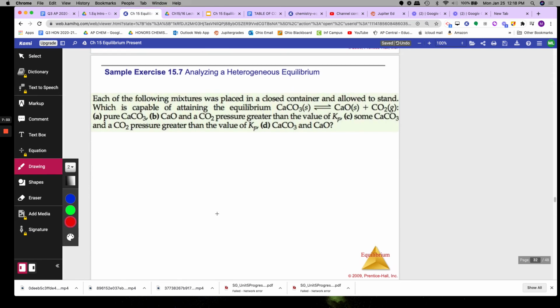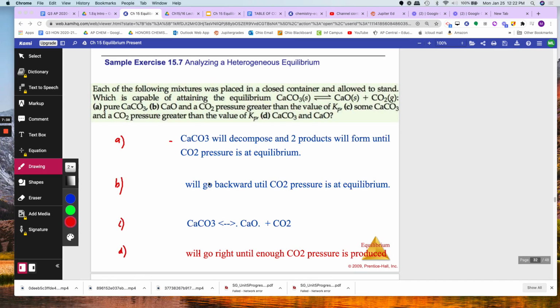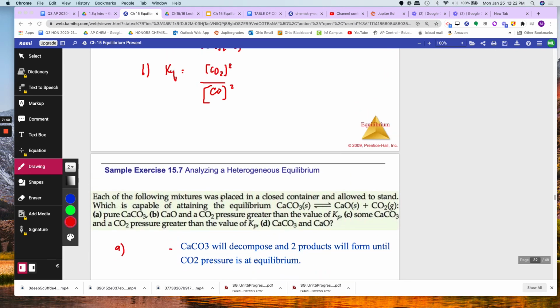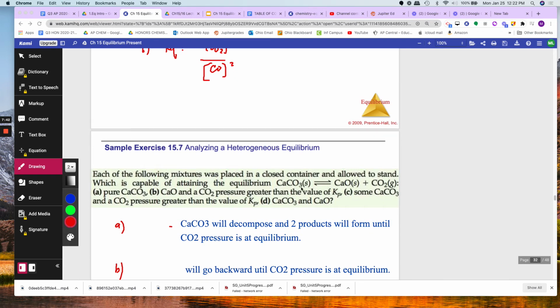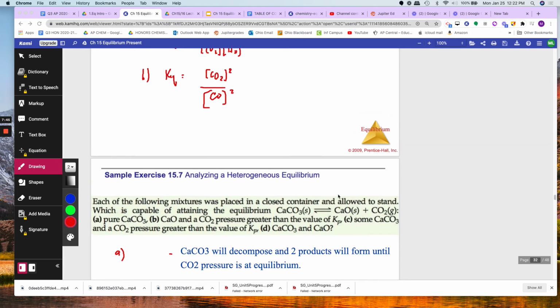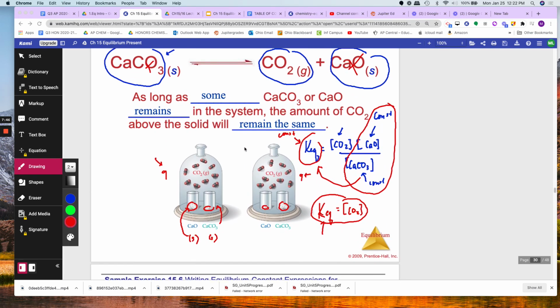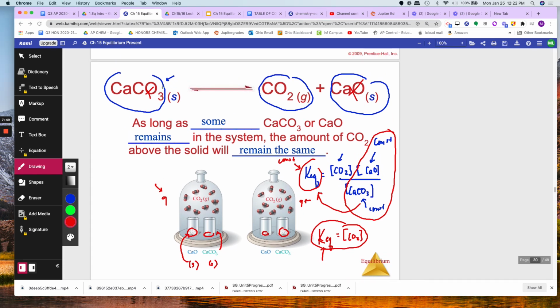Okay, so here's a problem. Go ahead and read it and try to do it yourself. Okay, so I hope that you tried that yourself first. So the reaction is CaCO3 solid turning into these two products. So here's the reaction up here: CaCO3 turning into CO2 and CaO.